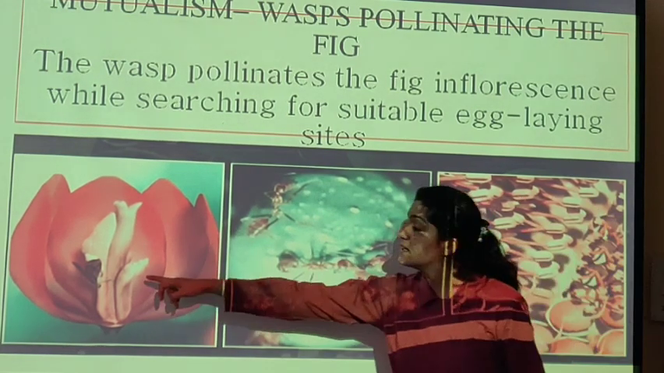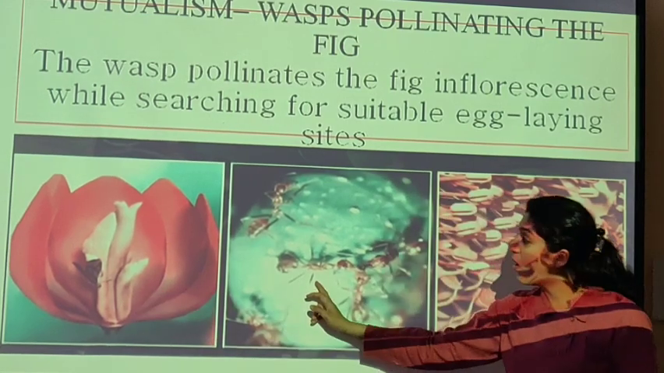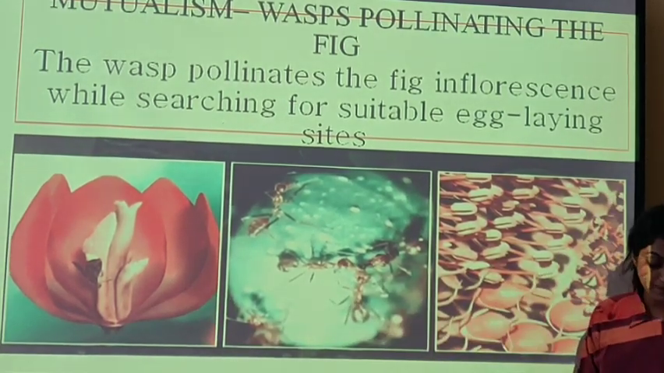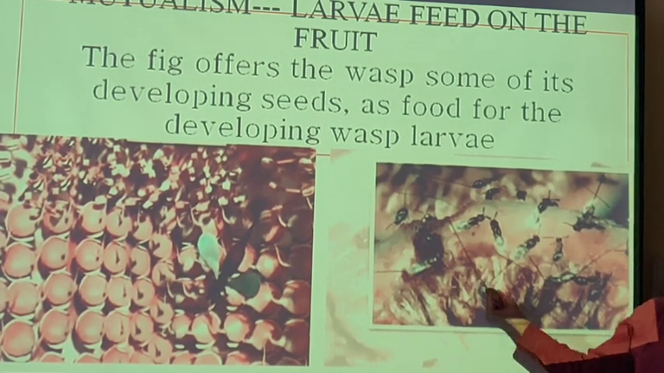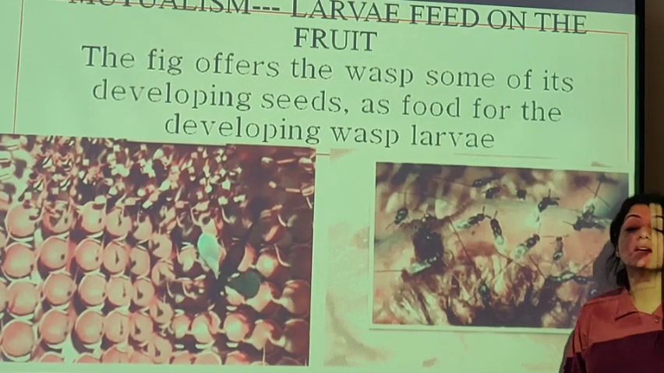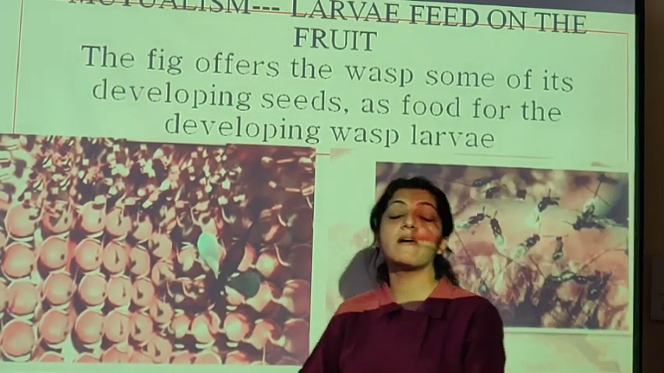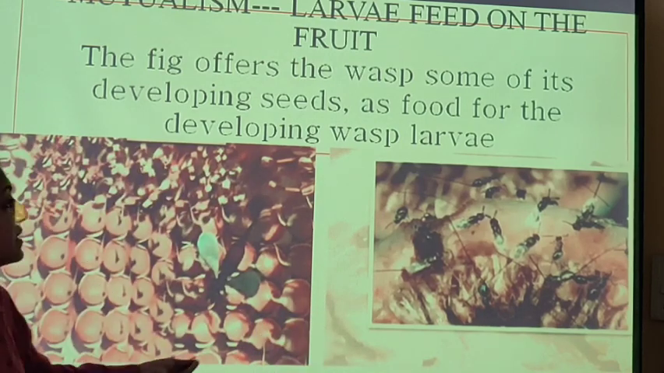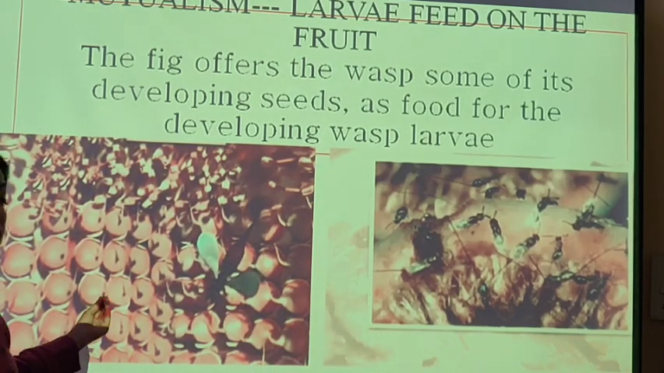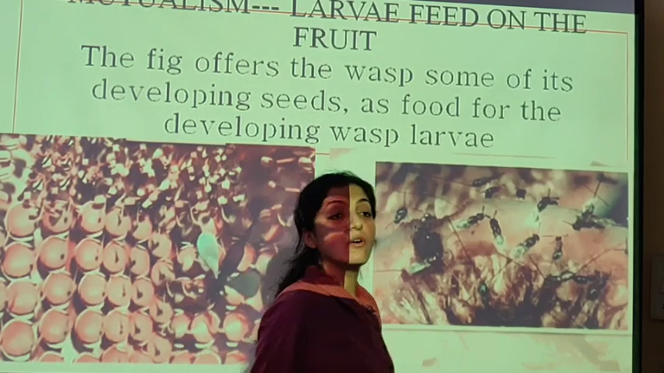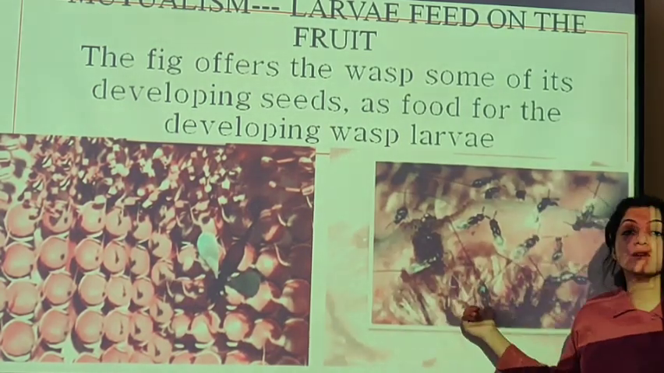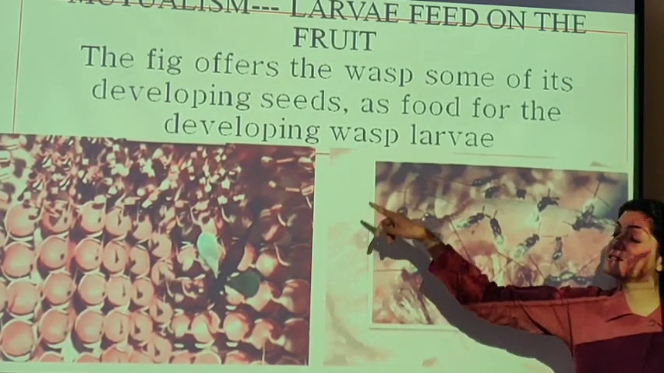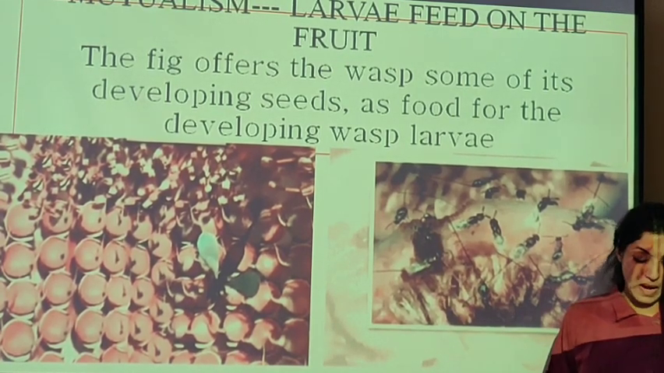So it pollinates here and it's going to lay its egg also on the fig. In return, the fig offers the wasp some of the developing seeds as food for the developing larvae. When the wasp is egg laying over there and the larvae are going to grow, they need food. The plant is going to provide them with the food, and the wasp is going to pollinate the plant.